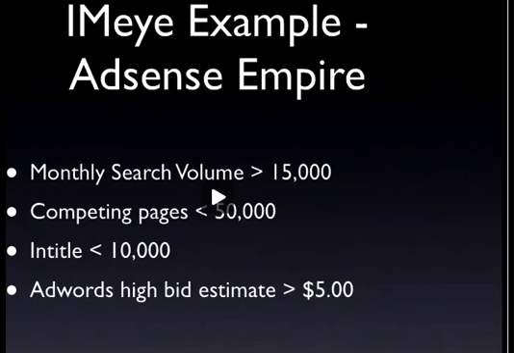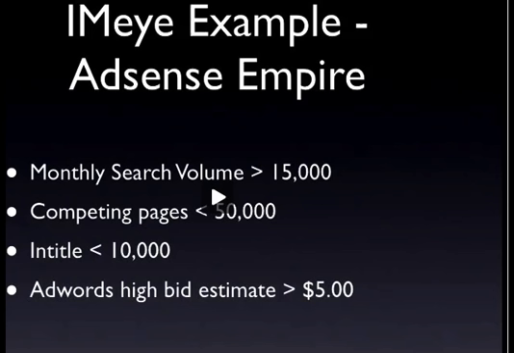So for example, if we want to build an AdSense site, then what we want is a large search volume, because we want to have a lot of people coming to that site, seeing the ads, clicking on the ads, and that's how we make our money. So we need a large search volume.